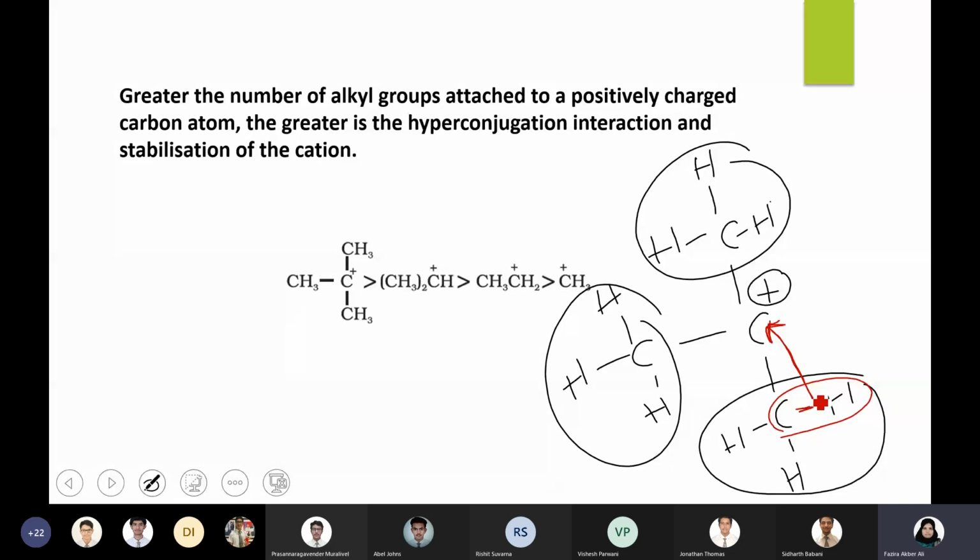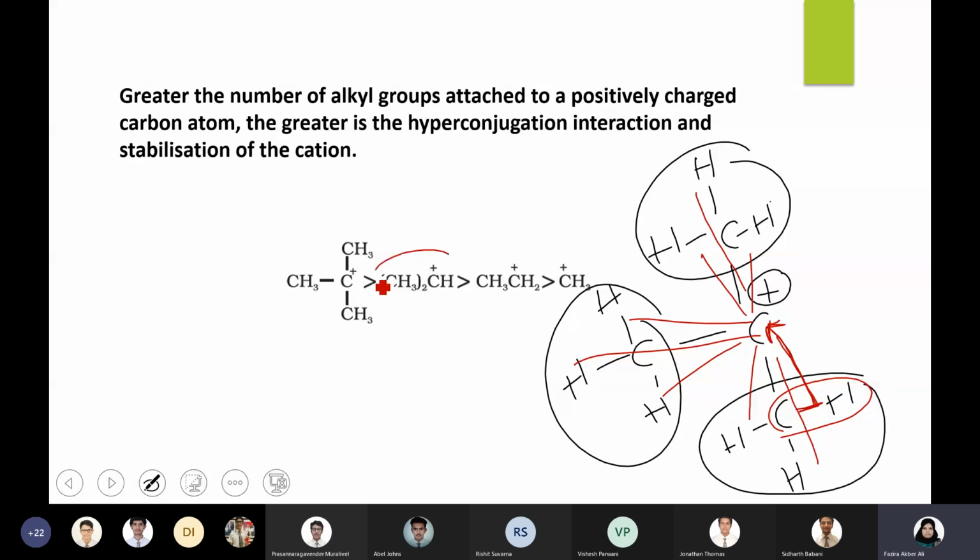So here that electron can be given by so many CH bonds, the CH, the CH, the CH. So more alkyl groups mean more hyperconjugation effect, more CH bonds. More hyperconjugation effect leads to more stability of the carbocation when it is tertiary.